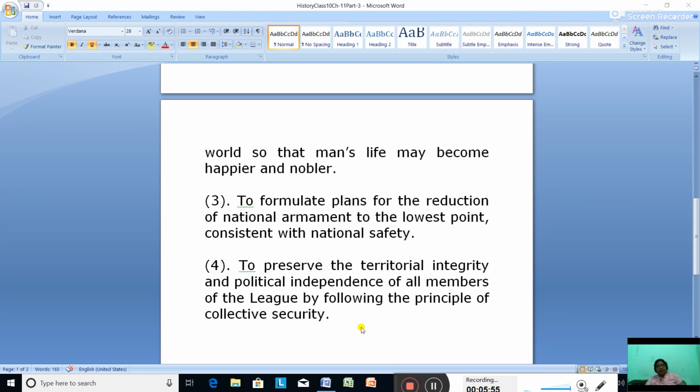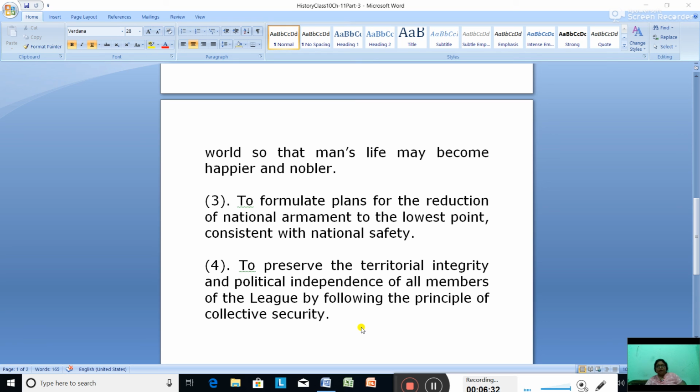Why do we say the League of Nations failed? Because when Hitler came to power in Germany, he refused to accept the Treaty of Versailles. He started the expansion of his empire and increased his military power. Soon Europe was again divided into two rival power blocks or groups, as a result of his aggressive policy. The Cold War had begun, and in 1939 it culminated in the Second World War. So we see that the League of Nations failed.